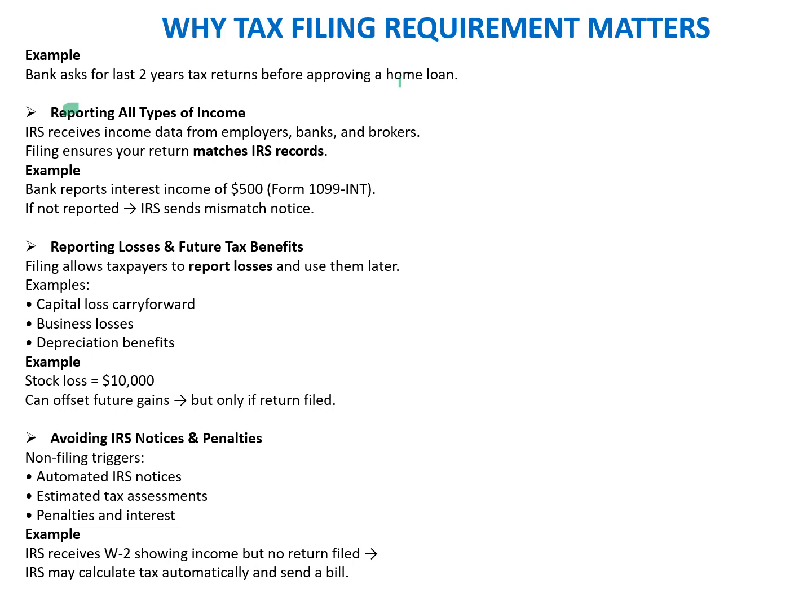So next is the reporting of all types of income. The IRS receives the income data from the employers, banks, and brokers. Filing ensures that the return matches with the IRS record. Example: a bank reports interest income of $500 through a Form 1099-INT. If not reported, the IRS sends a mismatch notice.